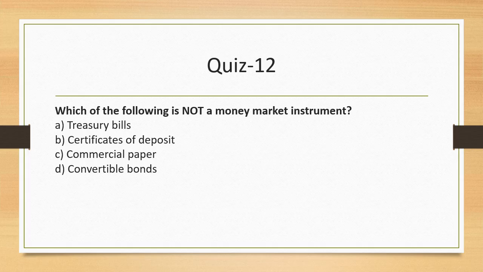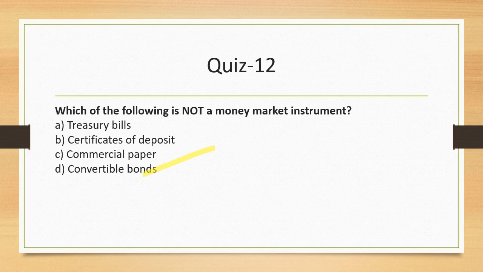Which of the following is not a money market instrument? Now that's very interesting. Treasury bill is money market. Certificate of deposit is money market. Commercial paper is also money market. In case of certificate of deposit, one thing that we should note is when financial institutions issue certificate of deposit, it may range from 1 year to 3 years. Still, we call certificate of deposits as money market instruments. Banks issue it for less than 1 year, but financial institutions can issue it for more than 1 year.